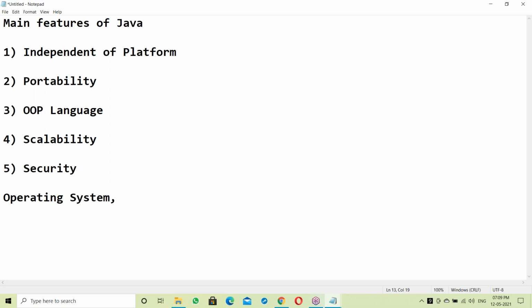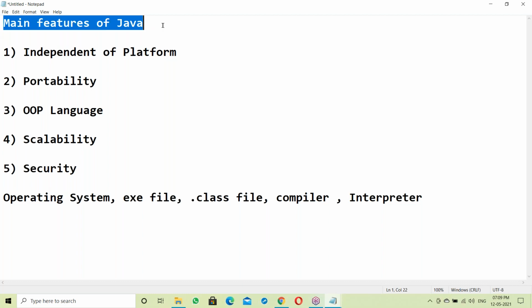Next, we need knowledge about the exe file. What is an exe file? Next, what is a dot class file? Then, what is a compiler, and next, an interpreter. Java depends on both compiler and interpreter. To understand these features, which are the main features of Java, you need that knowledge.